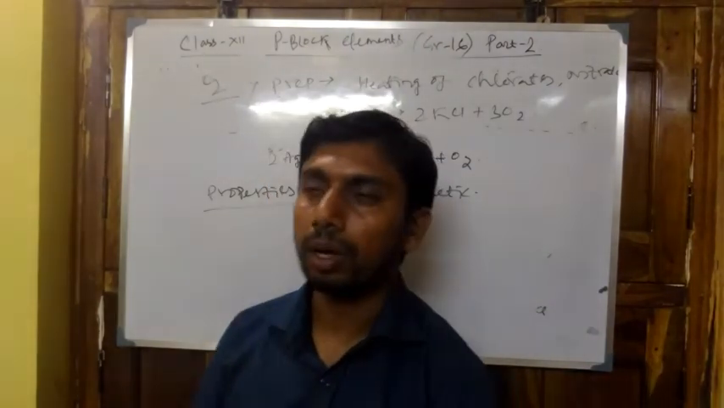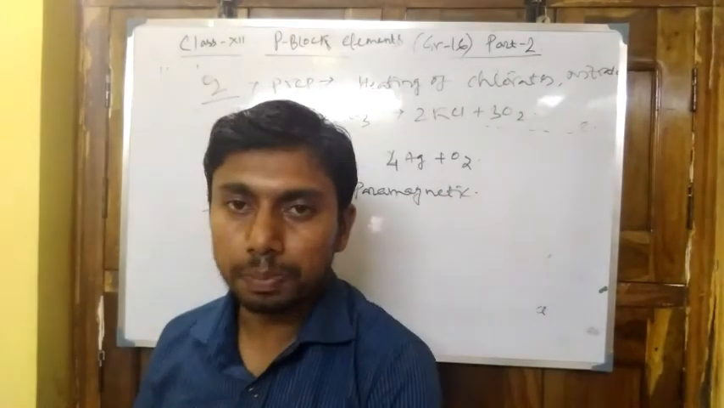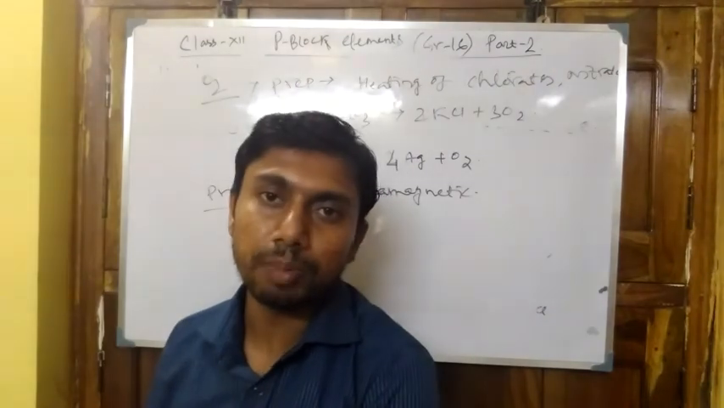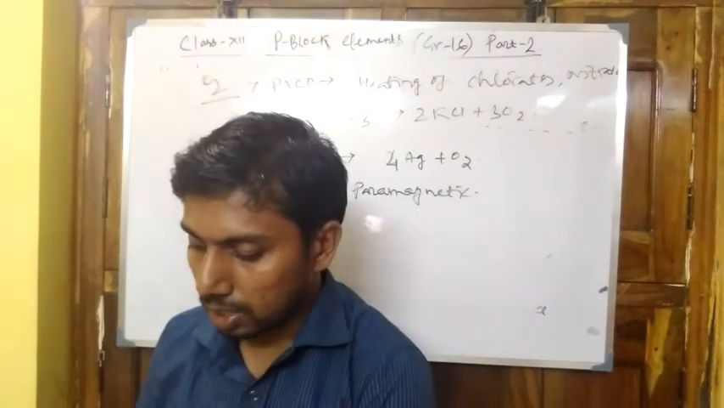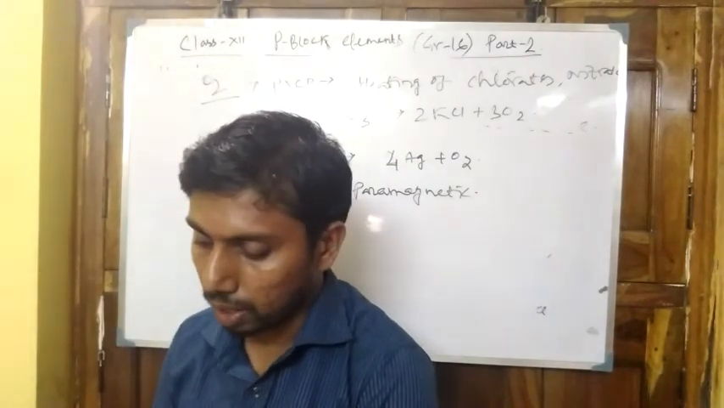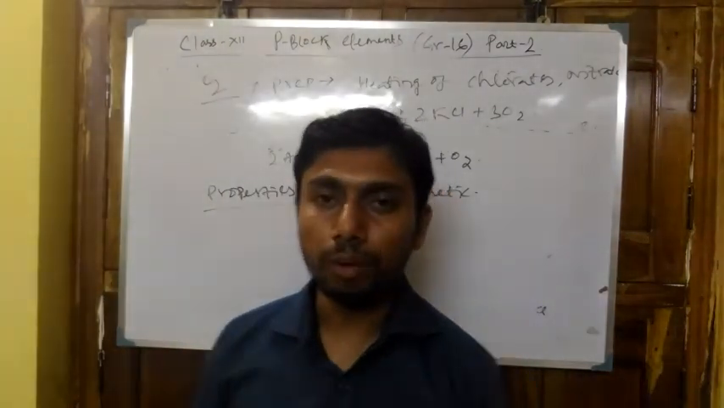Uses: first of all, the artificial respiratory system. Second, it is used as an oxidant in industrial preparation or in metallurgical use. Third, dioxygen is used as an oxidizer in rocket fuel. These are the uses of oxygen.